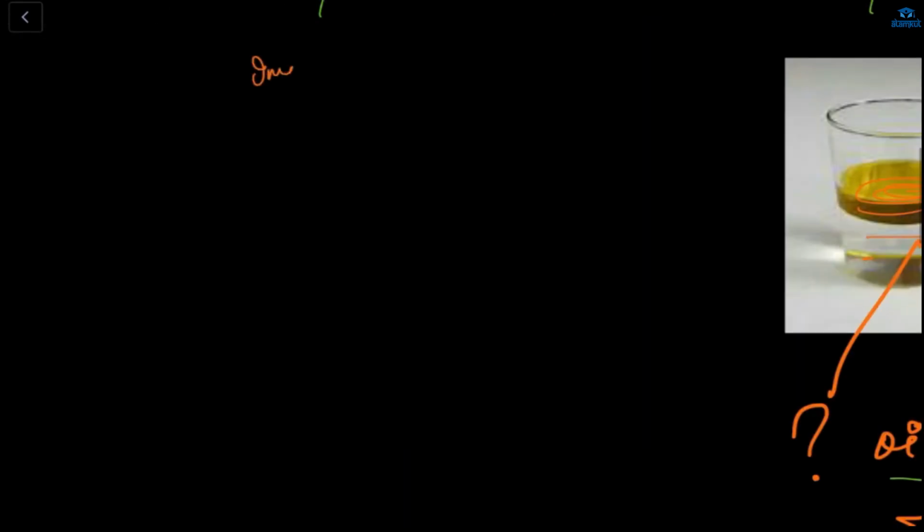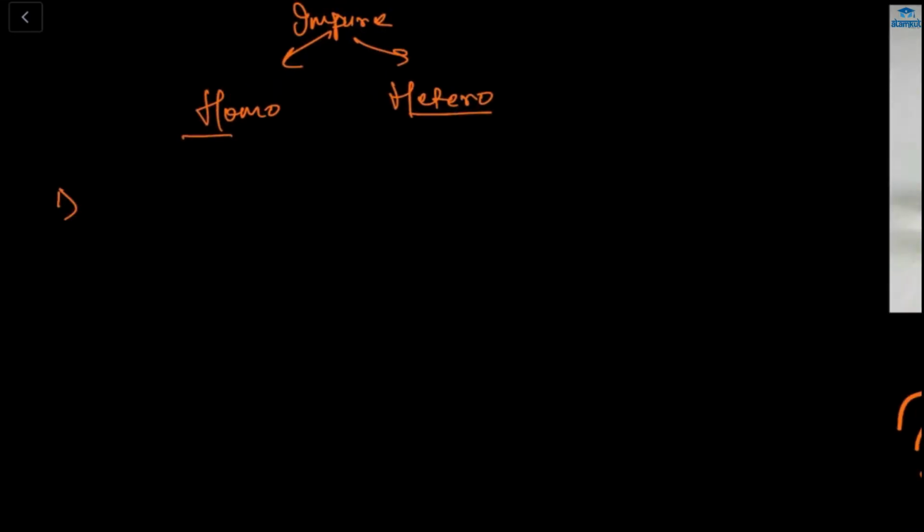Impure substance. Okay, let me write here. Impure is divided into two subparts, the homo and the hetero. And what is homo? Homo means the same phase. Homo means same, and hetero means different. Hetero is like sand and water, oil with water. But homo is like sugar with water, salt with water, that sort of stuff.